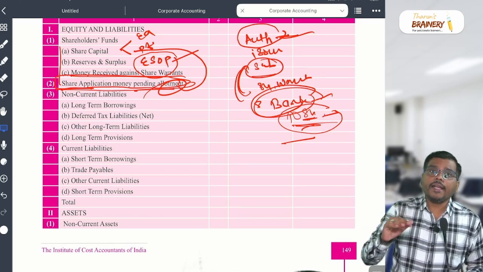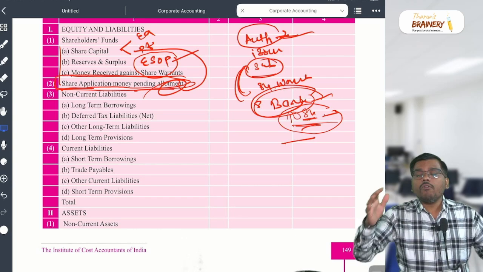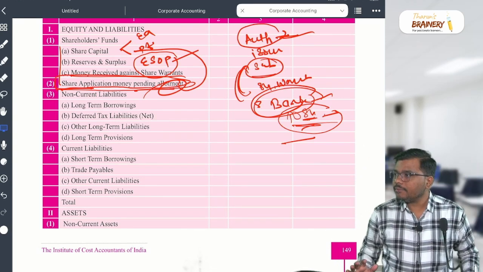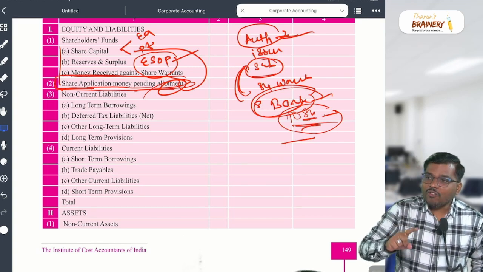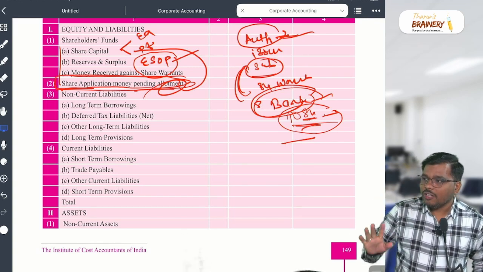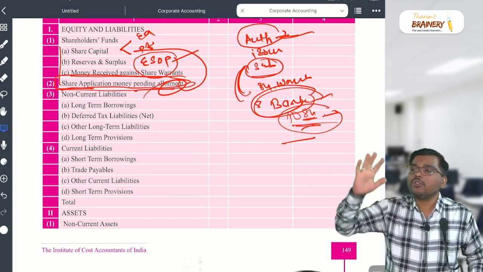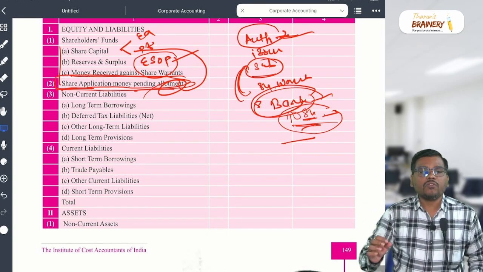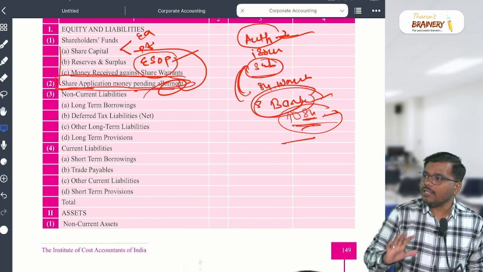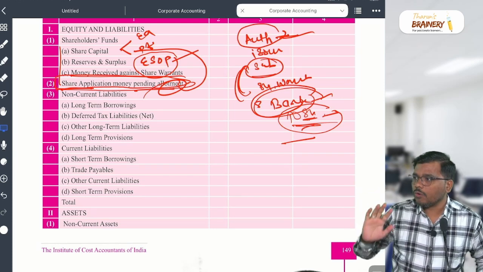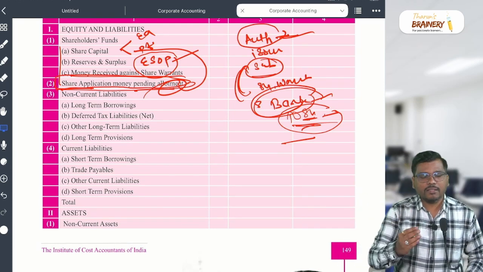Again, what will come in loans and advances? For example, we have one building and we let out that building. We get some advance. Is that advance a current liability or non-current liability for us? Non-current. Why? We will repay that liability not today, but after 2 years or 3 years. That rental advance which we received is a liability for us and it will come under long-term borrowing. Is it clear?